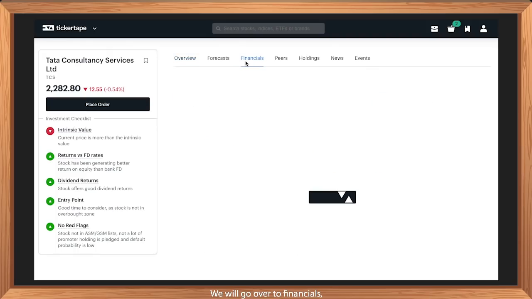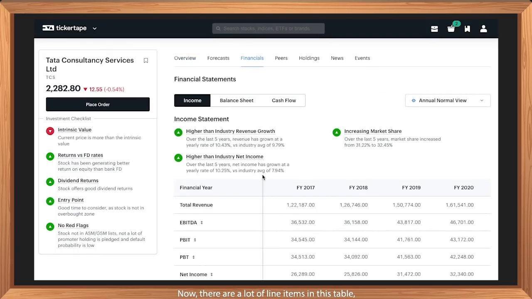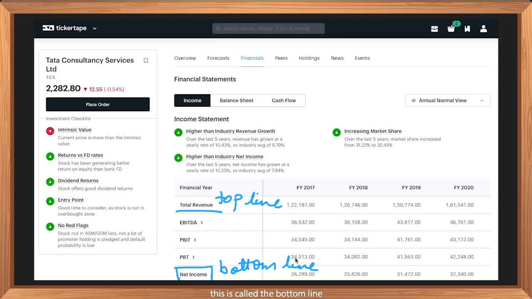We'll go over to financials. Now there are a lot of line items in this table and we'll do dedicated videos on how to read the financial statements. But in summary, total revenue is the total cash that came in, also called the top line. And after subtracting different costs, we arrive at the final profit or loss number, the net income. This is called the bottom line. This basically is the earnings of the company and hopefully will be positive.